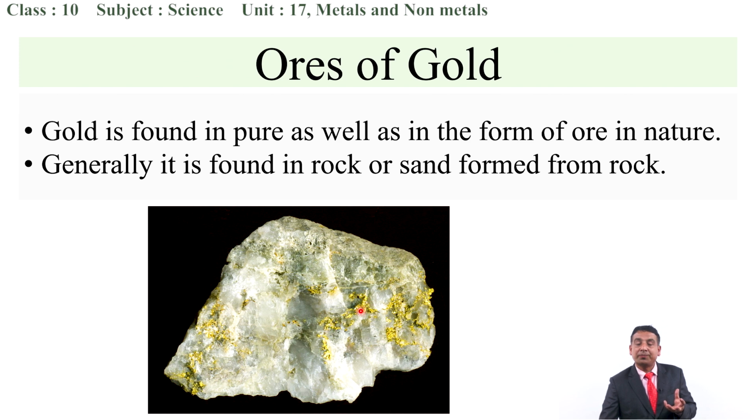These are the gold particles present in the rock. Not only in the rock, we can find gold on the bank of the river in which sand is found, along with the sand. So gold is available pure in nature, and it is found in rock as well as sand. So this is all about gold.